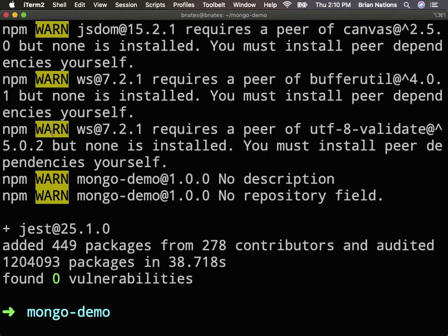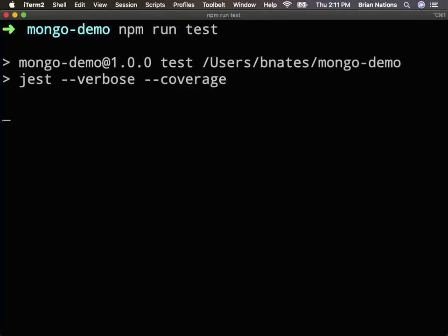Also, I've been asked these things before. There's warnings, and then there's actual deprecation things. This is saying that these packages are probably going to have some sort of deprecated piece, or there's some sort of dependency issue that could exist with them in the future, but it's probably not going to break your app. If you get an actual error, or if you get something that says dependency has changed, then you can get into a situation where your app may not work, and that's where package lock comes into play, because it locks dependency versions. Cool? So we'll say npm run test.